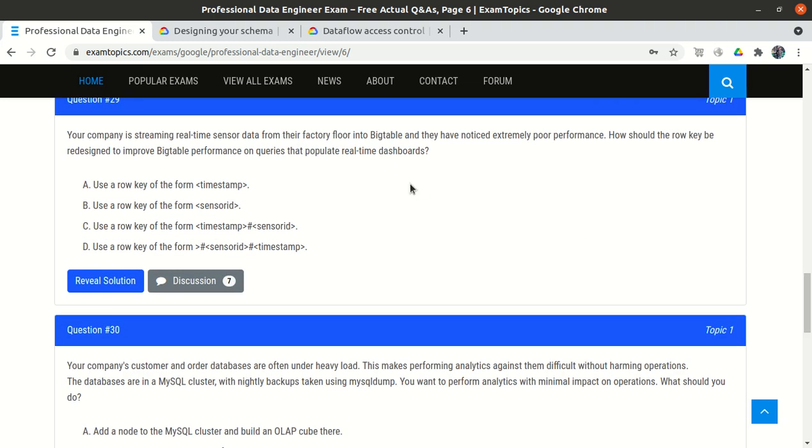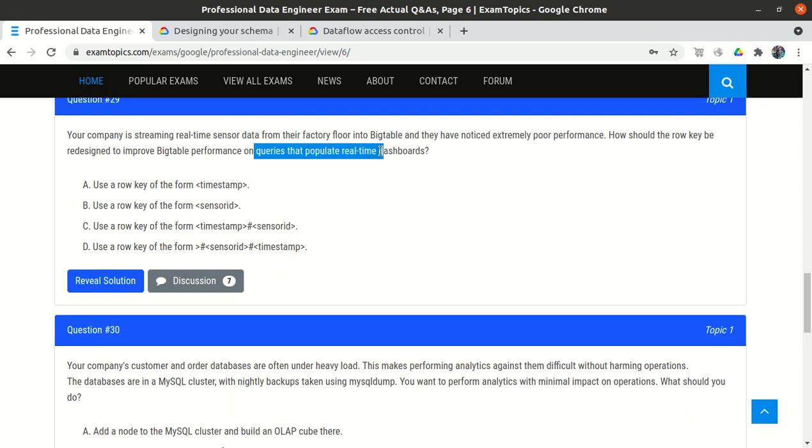Question number 29. Your company is streaming real-time sensor data from their factory floor into Bigtable. So we have one company and we are loading real-time sensor data. Just note the keyword, real-time sensor data, and we are loading the data into Bigtable. But we have noticed very poor performance